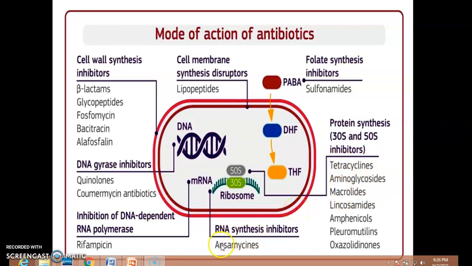The RNA synthesis inhibitors are there. Then inhibition of DNA-dependent RNA polymerase by rifampicin is there. These work not only as antibacterials, but also as antitubercular agents. And the last class that I explained is the quinolones. They have the ability to inhibit DNA gyrase, also called topoisomerase. So that's all about the classification of antibiotics in terms of chemical structure as well as mode of action.